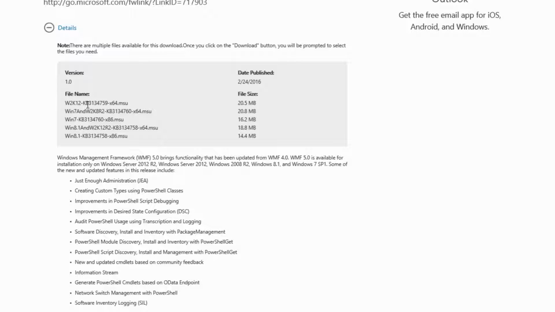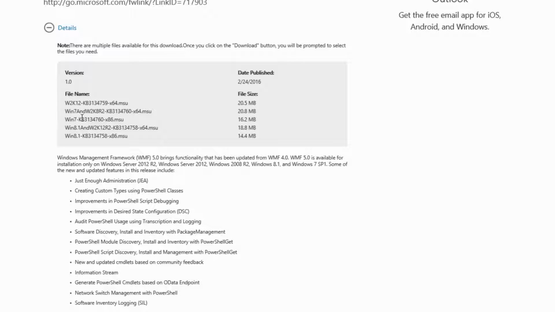This can make it real difficult because when I go to download, it's going to show me all these files. How do I know which one I need? Well, what we need to do is look at these names and figure out what it actually means. So the first part of the name identifies what version of Windows this one's for. So for example, this first one is for Windows 2012, 2K12. The next one down is for Windows 7 and Windows 2008. The next one down below that just says Windows 7. So we can figure out from the beginning part what version of Windows that particular file is for.